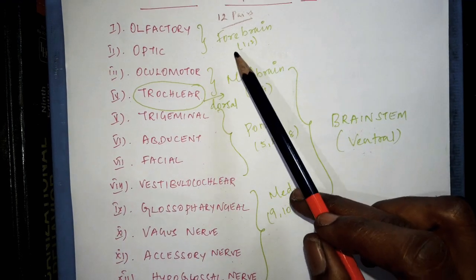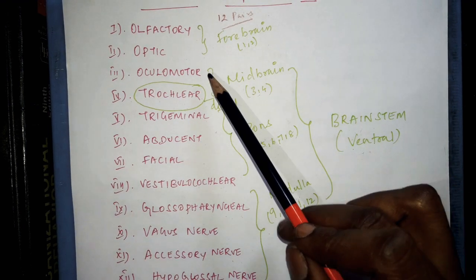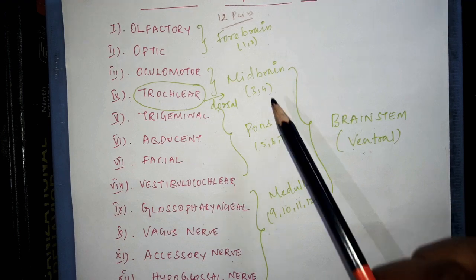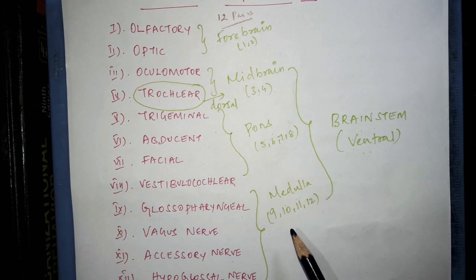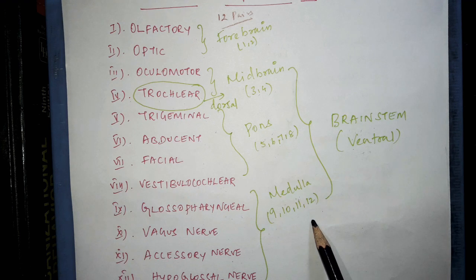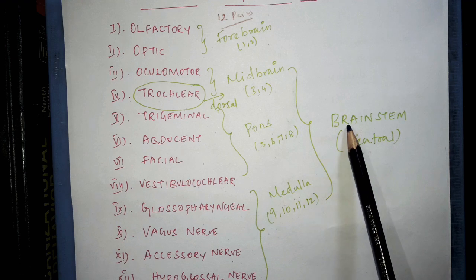The first and the second, that is olfactory and the optic, they are the direct extension of the forebrain. Third and the fourth, they arise from the midbrain. 5, 6, 7, 8th cranial nerves, they arise from the pons. 9, 10, 11 and the 12th cranial nerves, they arise from the medulla. Now this midbrain, pons and the medulla form the brain stem.